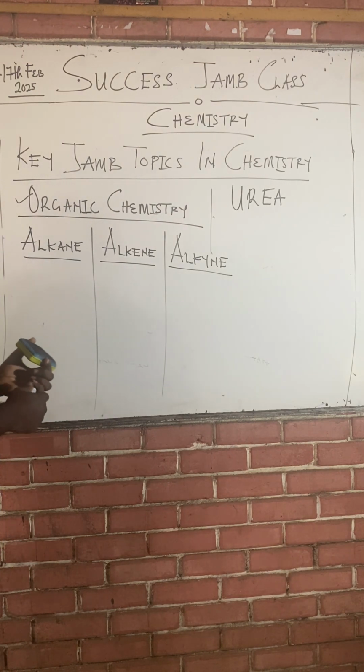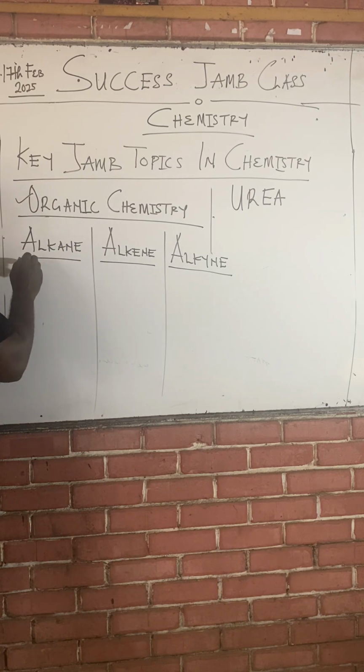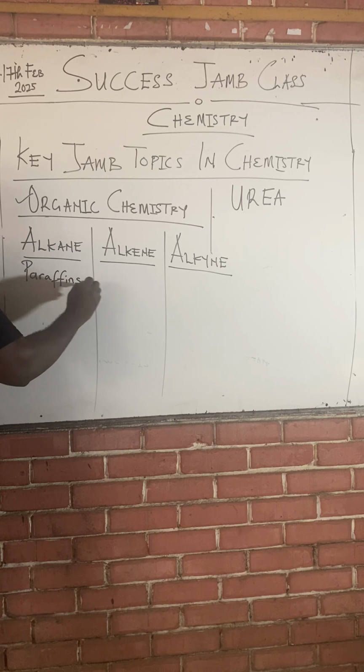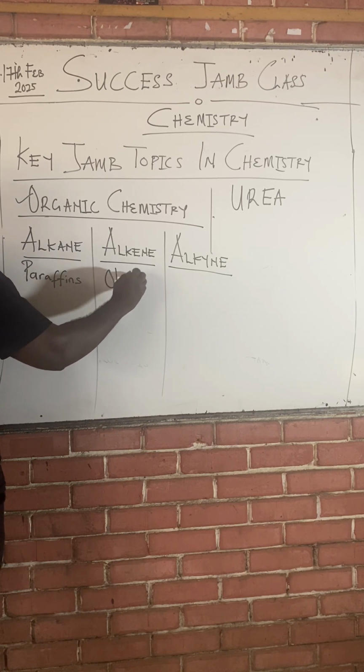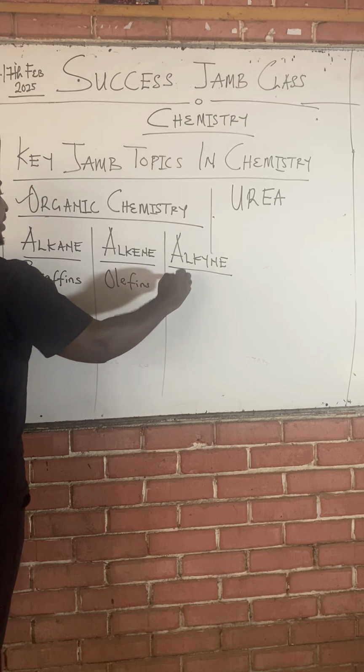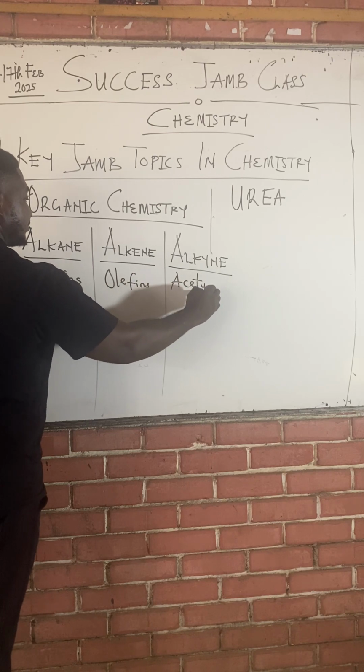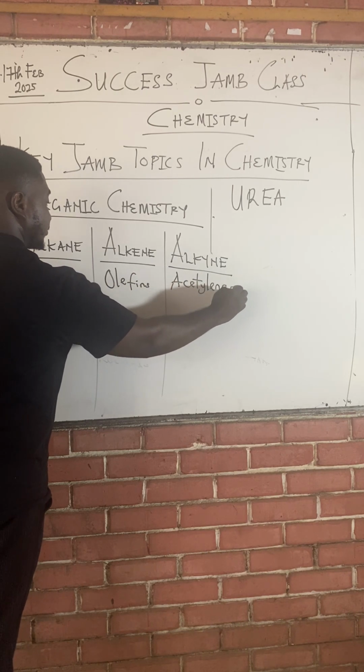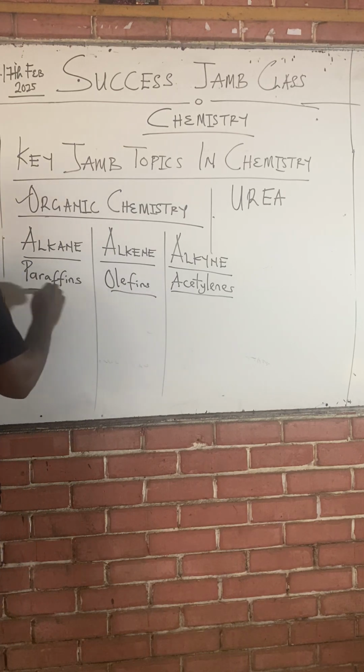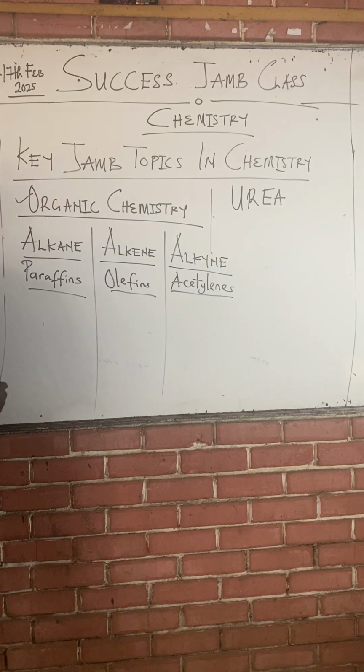The alkane family, we call them the paraffins. The alkene family, we call them the olefins. Here we have the acetylenes. This is their second name. And when naming organic compounds, members of organic compounds are named based on the number of carbons they contain.